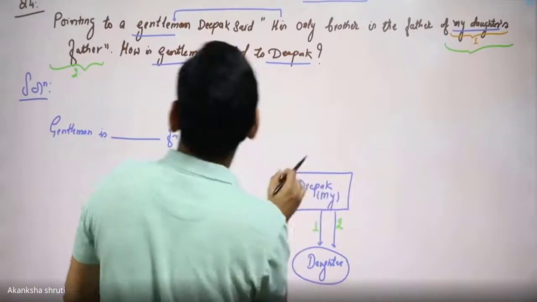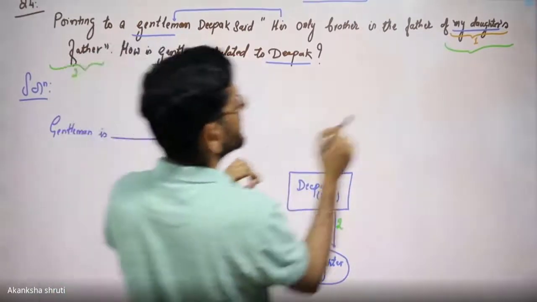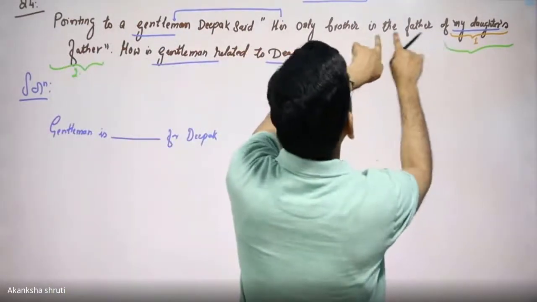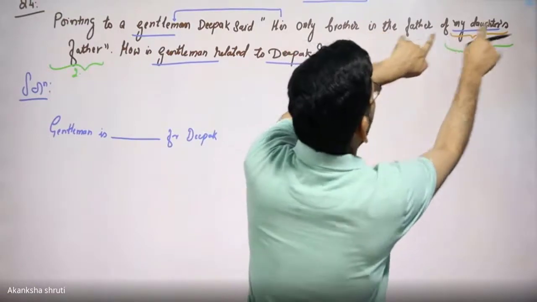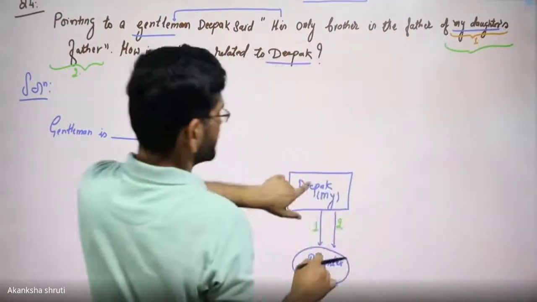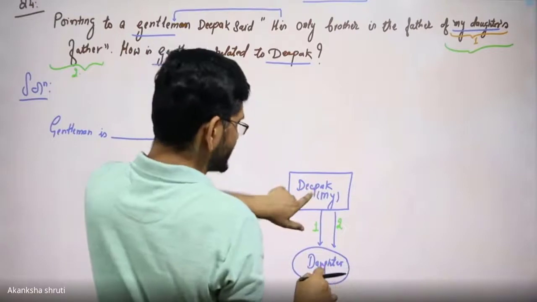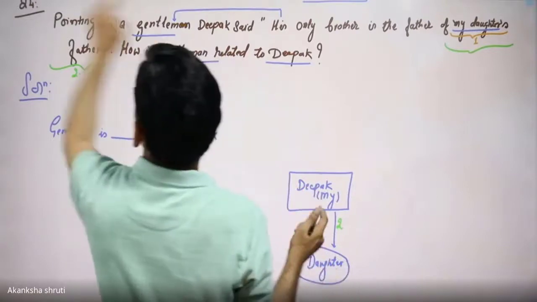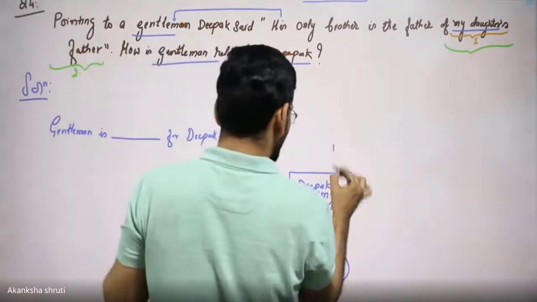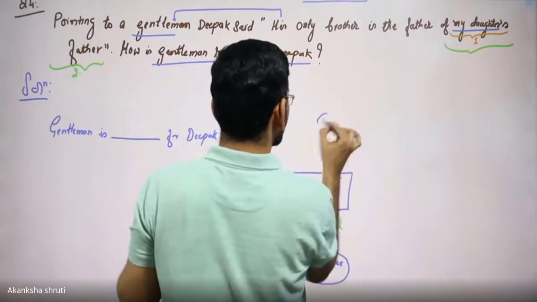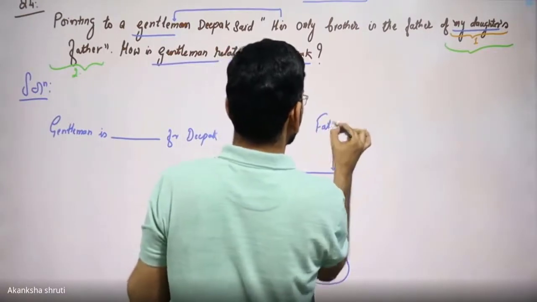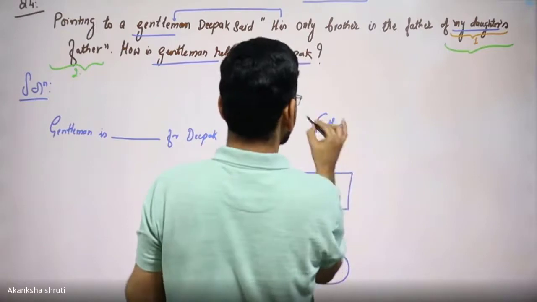Then go back. The father of my daughter's father means it will be the father of this Deepak. So that will be one generation above. So here will be the father.